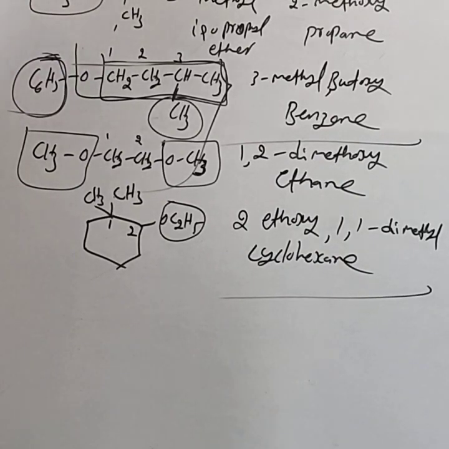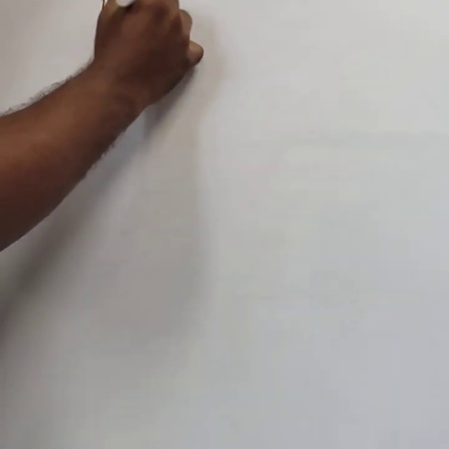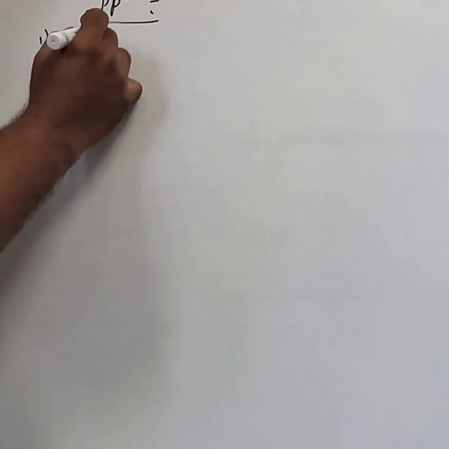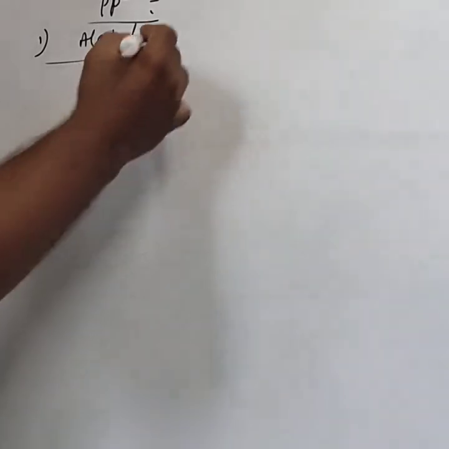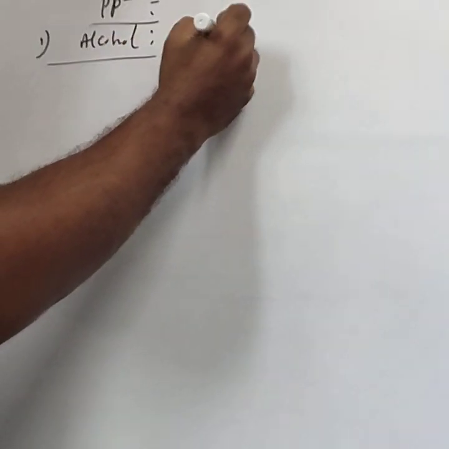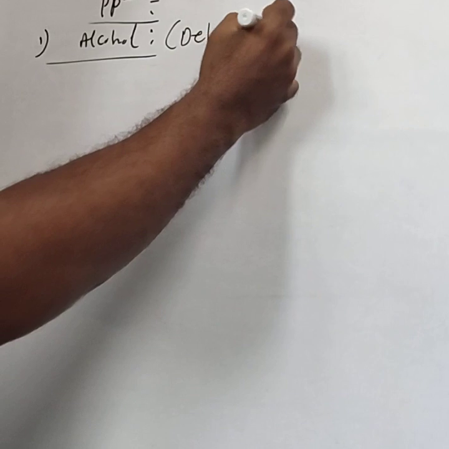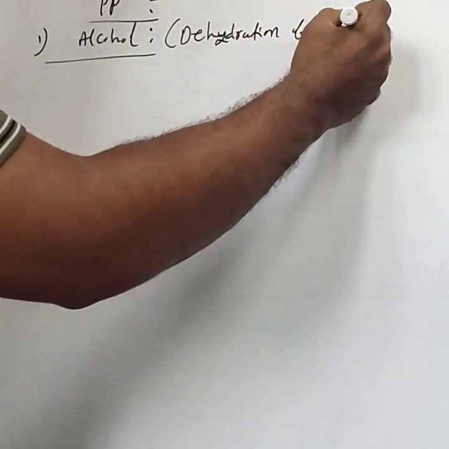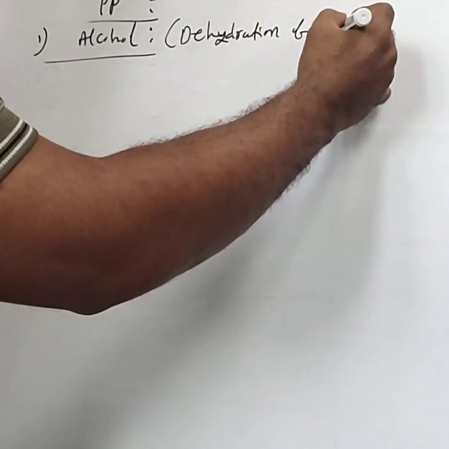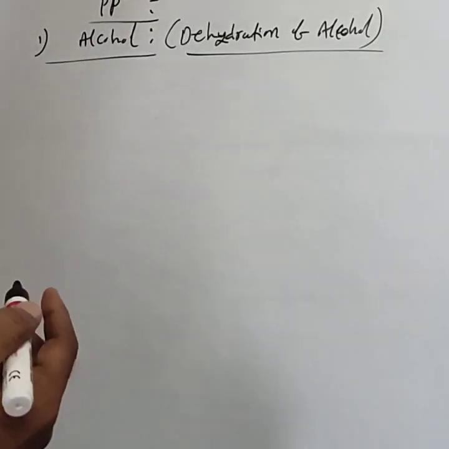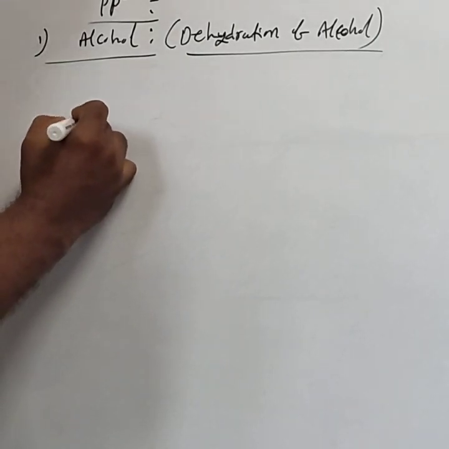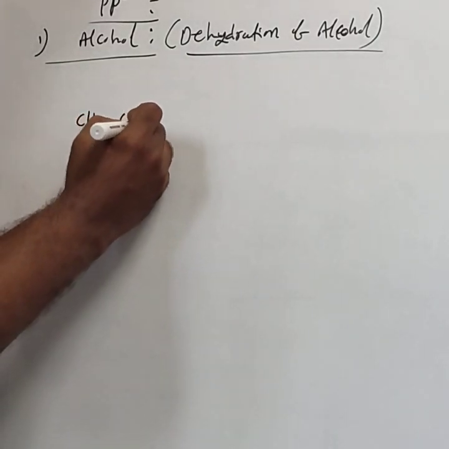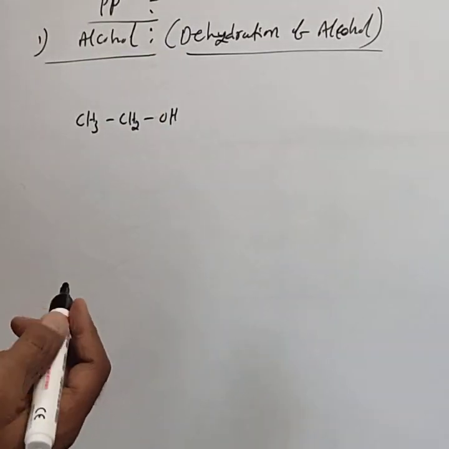Next, consider the preparation. Preparation of ether: the first method is from alcohol, by dehydration of alcohol. Dehydration means removal of water. Take the example directly: CH3CH2OH, this is ethyl alcohol.